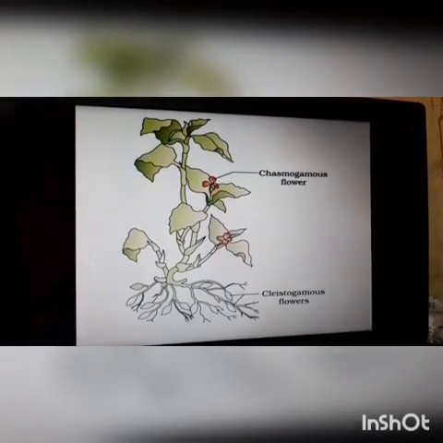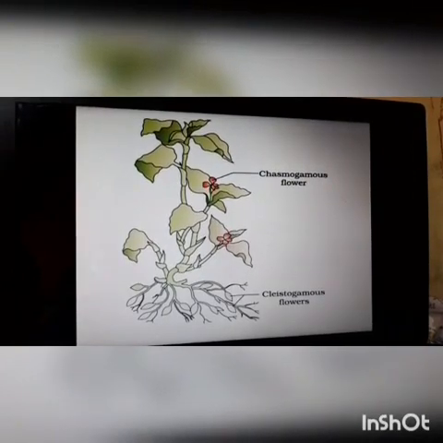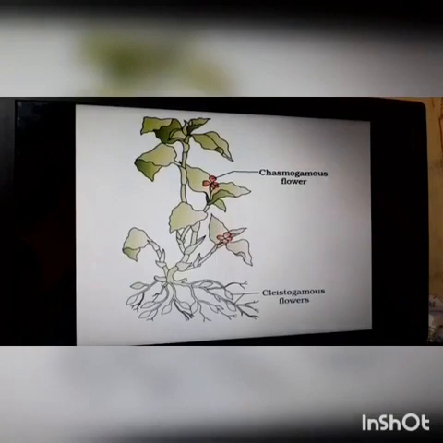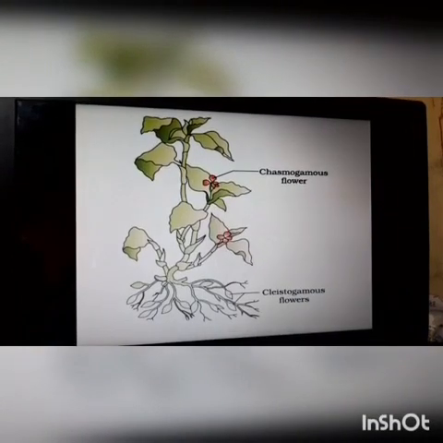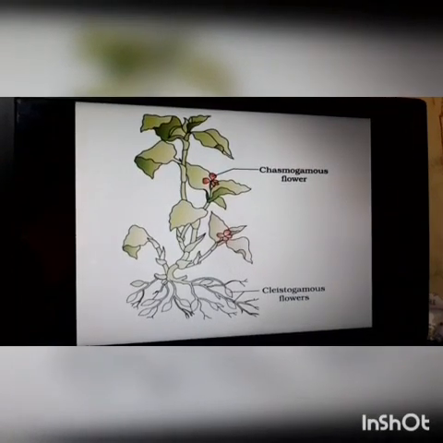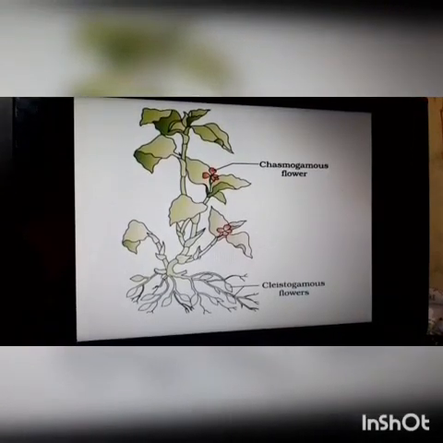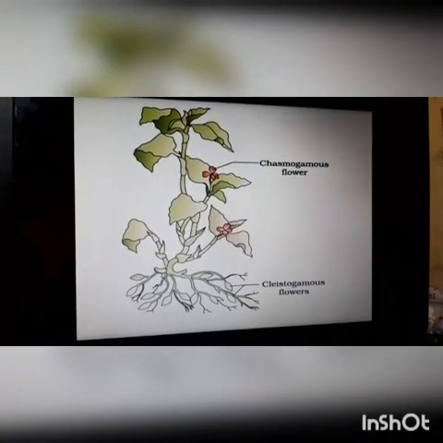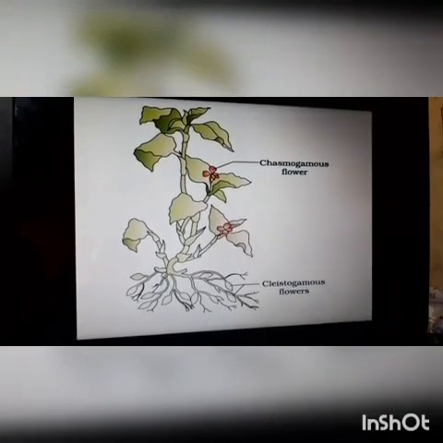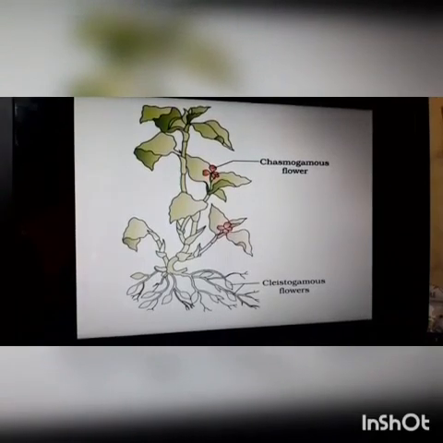In the process of autogamy, the flowers should show a synchrony in their pollen release and the receptivity of stigma. The anthers and stigma of flowers lie very close to each other. When the anther dehisces, pollen grains get deposited on the stigma and it results in seed formation even in the absence of pollinators.